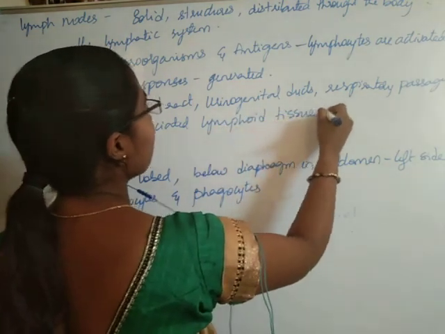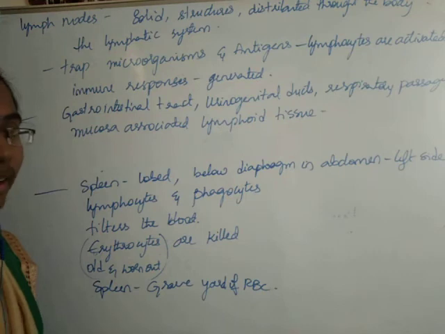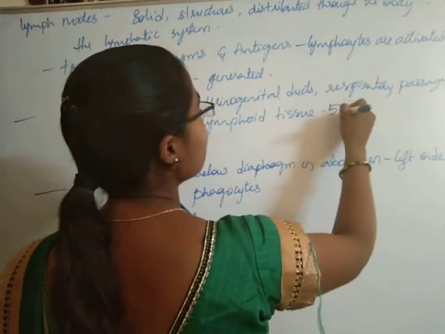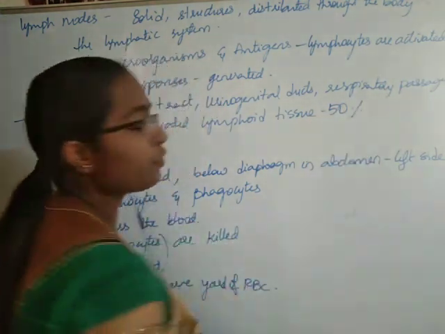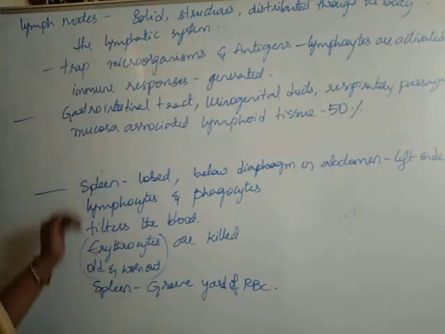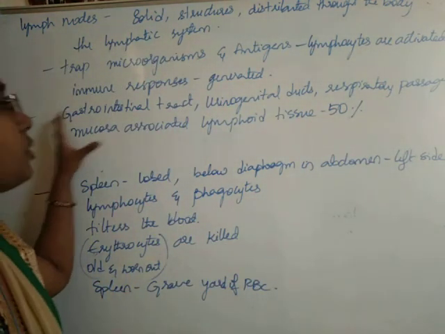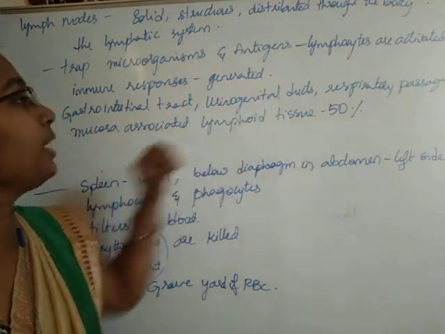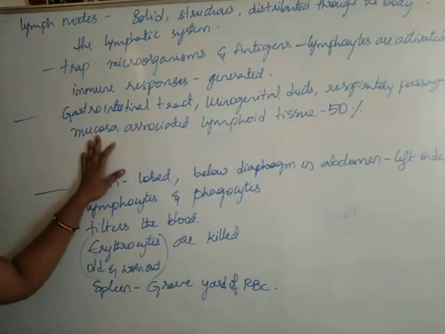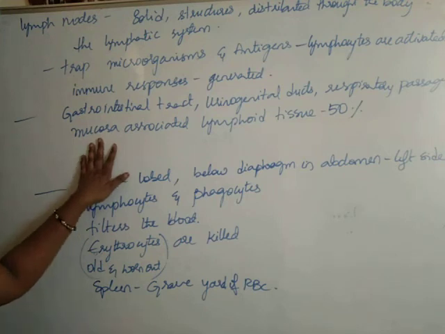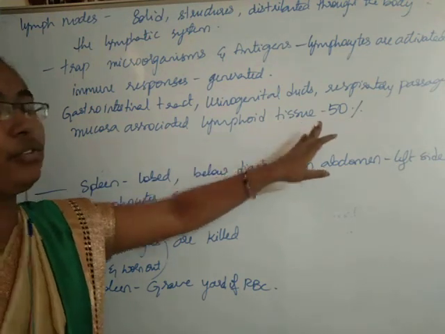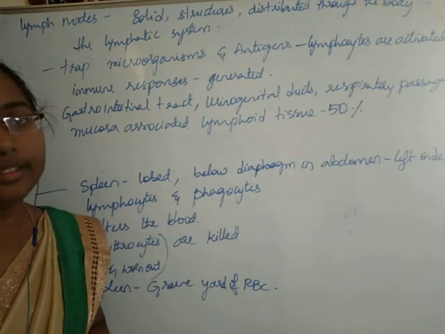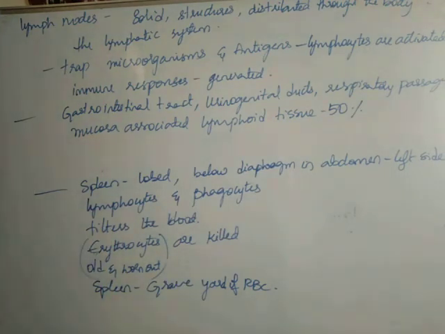This is also a secondary lymphoid tissue which forms nearly 50% of the total lymphoid tissue.